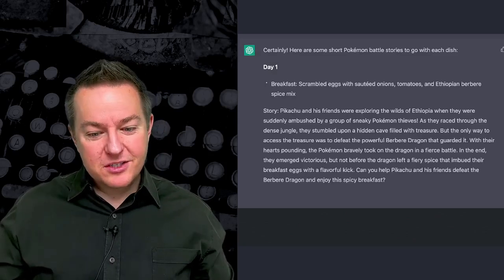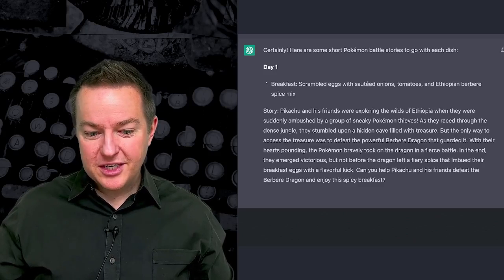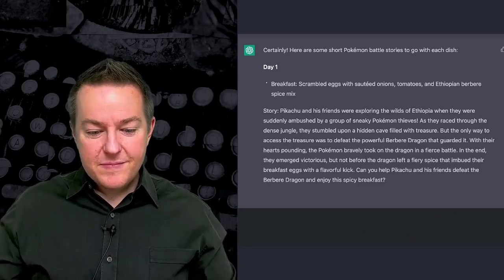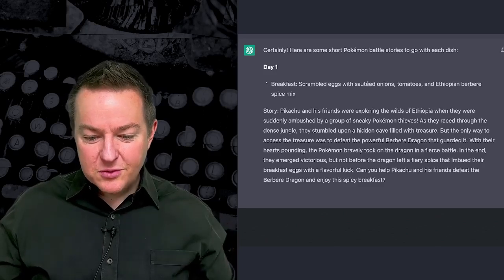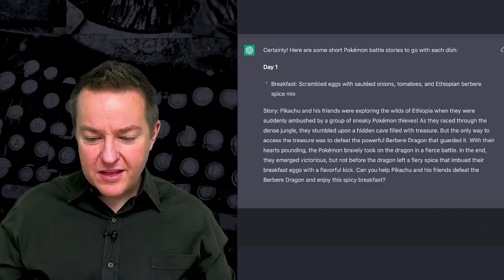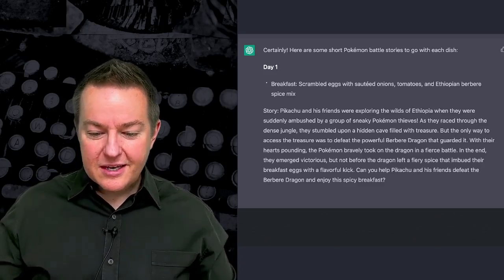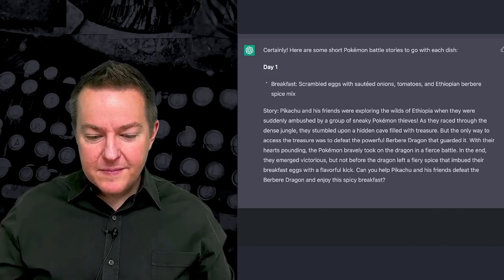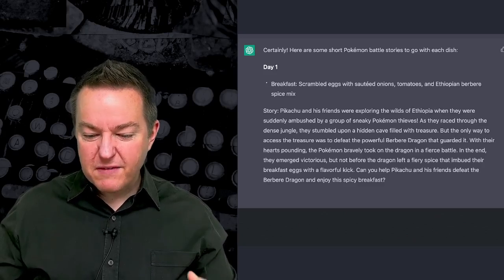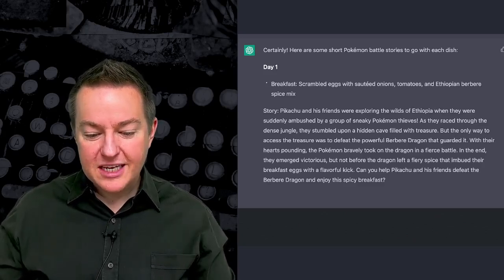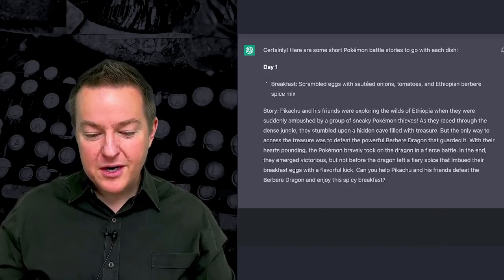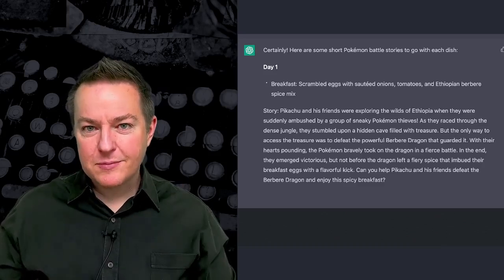"Certainly. Here are some short Pokemon battle stories to go with each dish." And then we had the breakfast dish with the berbere spice, and it says, "Story: Pikachu and his friends were exploring the wilds of Ethiopia and they were suddenly ambushed by a group of sneaky Pokemon thieves." And it goes on to have this berbere dragon that they're battling. Then it says, "In the end, they emerged victorious, but not before the dragon left a fiery spice that imbued their breakfast eggs with a flavorful kick. Can you help Pikachu and his friends defeat the berbere dragon and enjoy this spicy breakfast?"